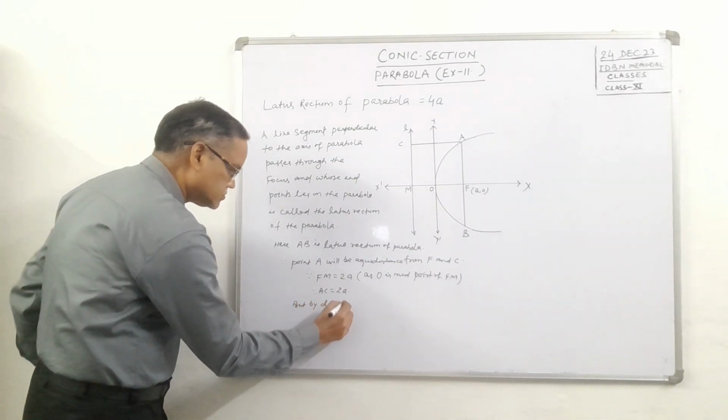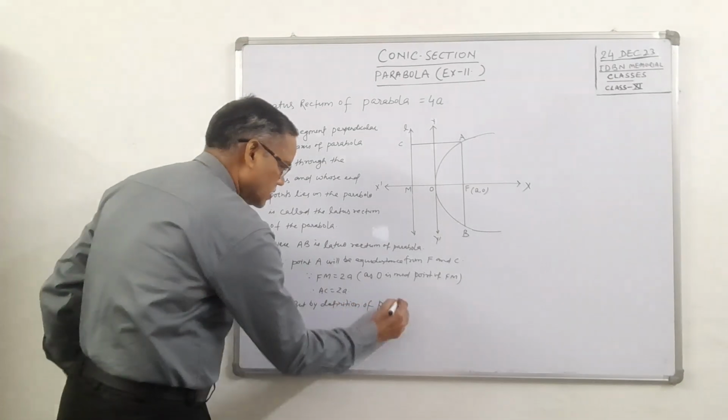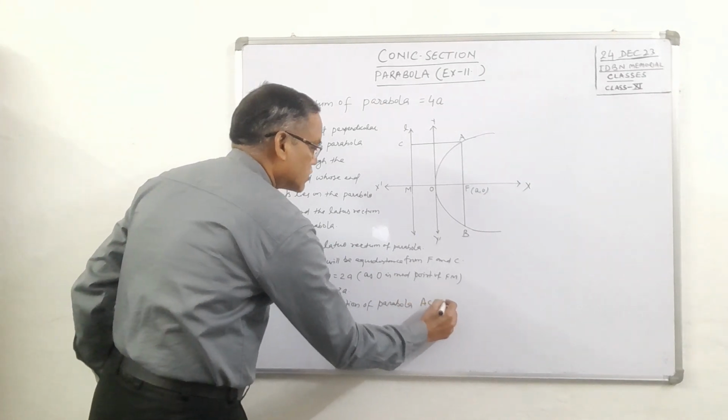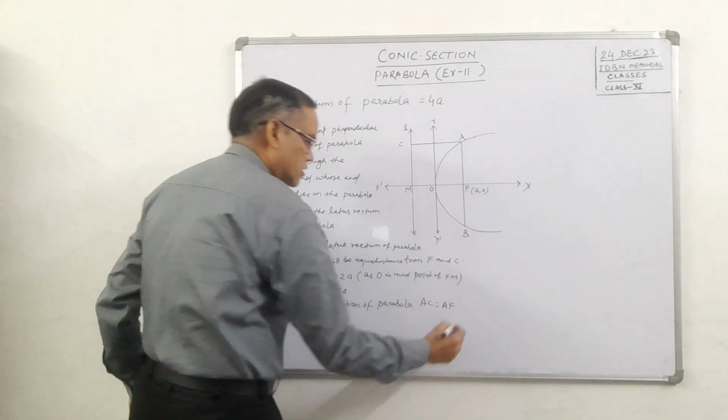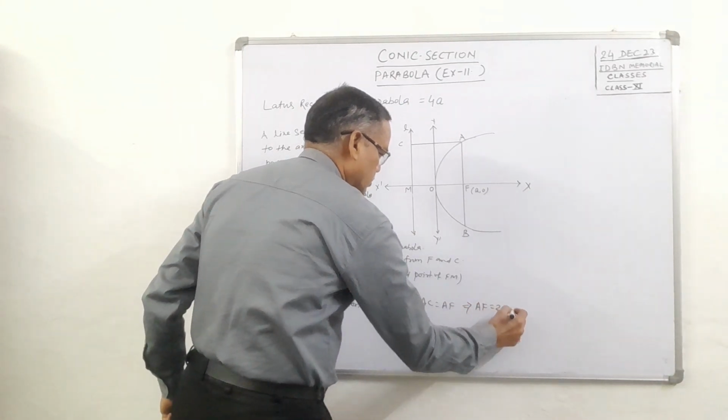but by definition of parabola, AC will be equal to AF. This implies that AF is also equal to 2a.